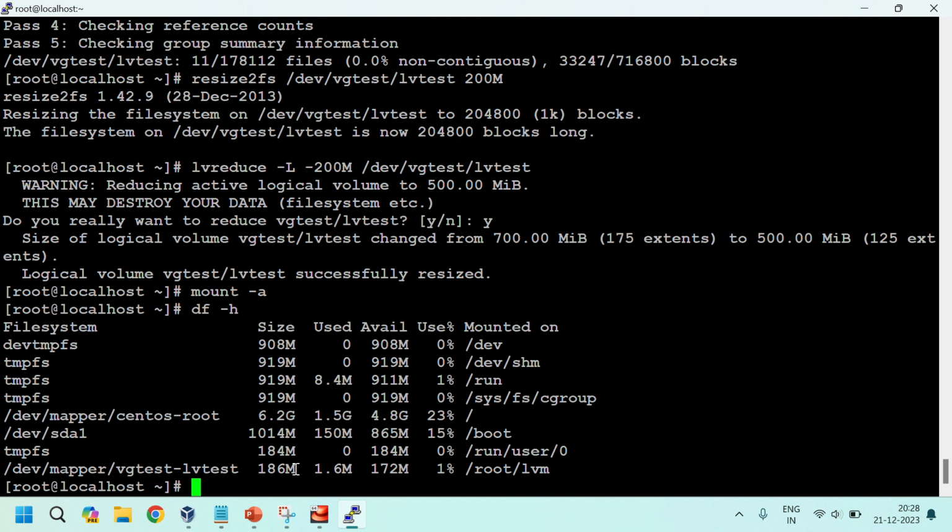Okay, if you want to remove the data, meaning PV, LV, or VG, just use pvremove, vgremove, lvremove, like that. If you want to remove that one, first we need to unmount the file system, then you can remove it. This is about the LVM concepts, and it is one of the most important topics in Linux.